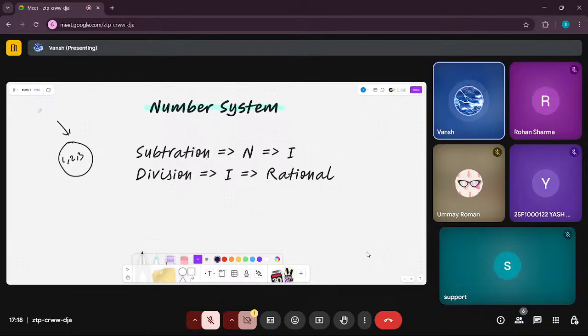Let's just say this is a set for now, a group. So the group of natural numbers is referred with this symbol, a slightly bold diagonal line. This symbol represents natural numbers.